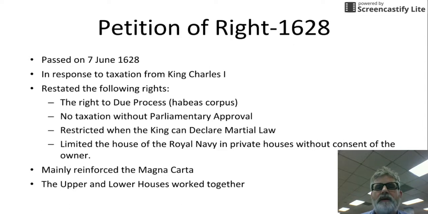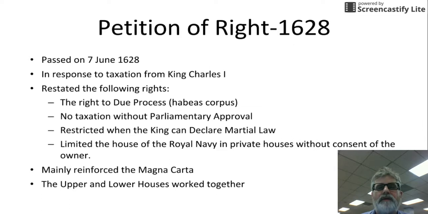It restricted when the king can declare martial law, and limited the quartering of royal soldiers in different houses. So this is kind of like you can't put soldiers in private houses without the consent of the owner. It reinforced the Magna Carta, and the House of Commons and the House of Lords would